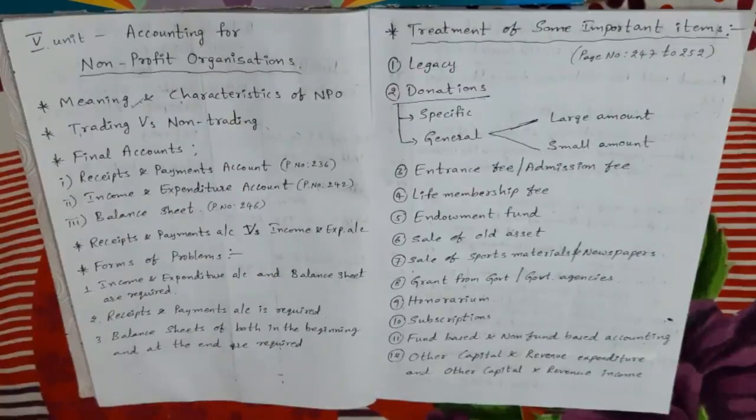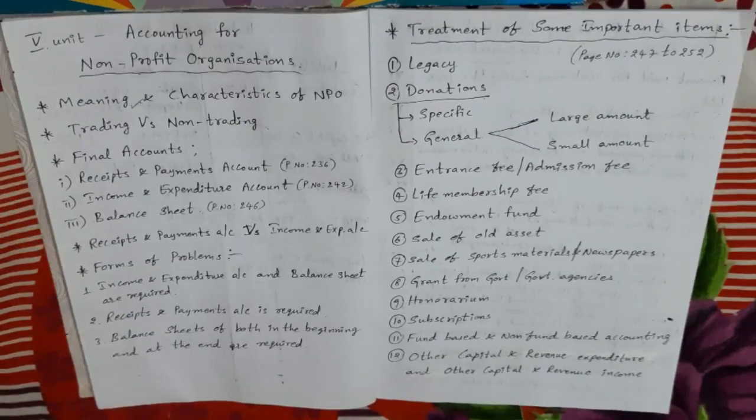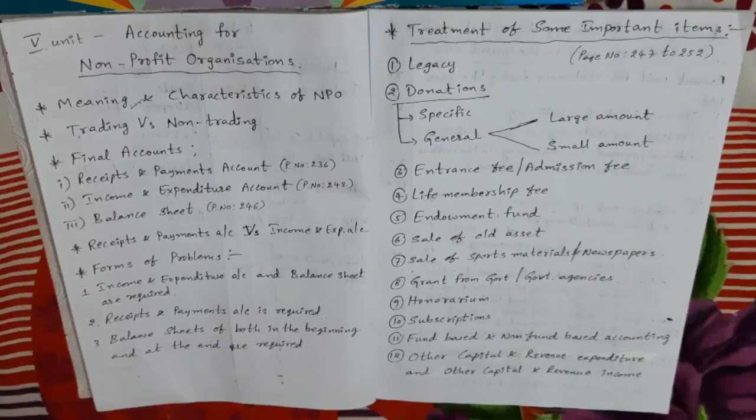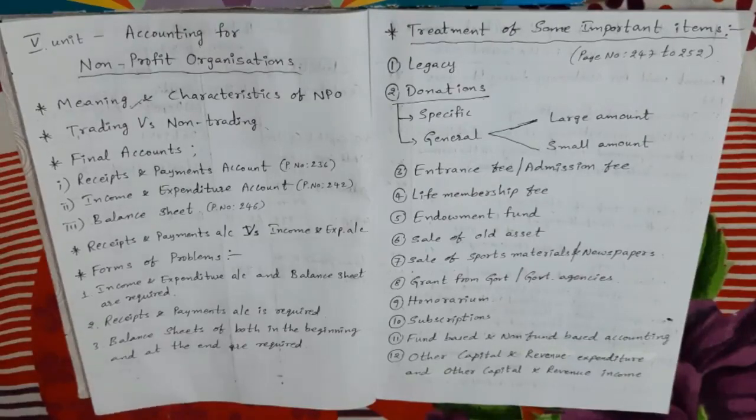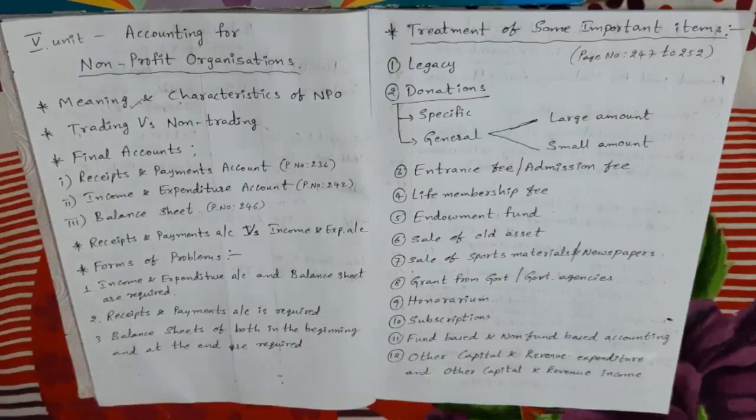So, my dears, a non-profit organization is a voluntary organization which is formed for promoting a useful object such as art, science, culture, sports, profession, education, charity, religion, etc. Here NPO means non-profit organization, also known as a non-trading organization.